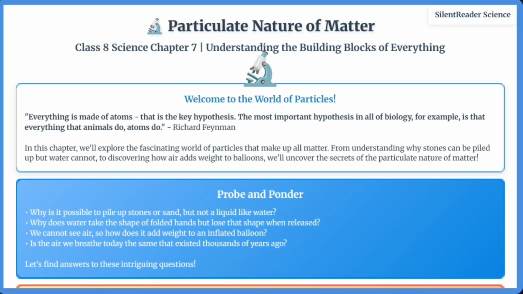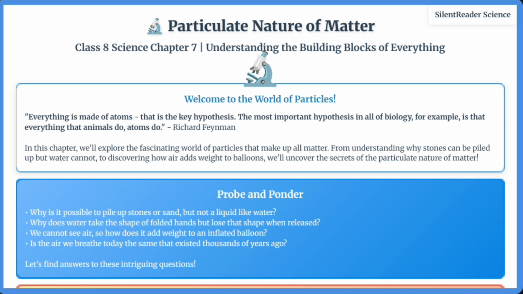Welcome to Chapter 7 of Class 8 Science, Particulate Nature of Matter. In this fascinating chapter, we'll explore the fundamental building blocks that make up everything in our universe. We begin by observing everyday phenomena: why we can pile up stones but not water, why water takes the shape of our hands but loses that shape when released, and how invisible air can add weight to a balloon.